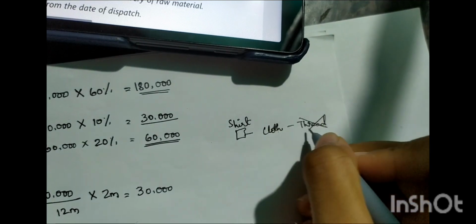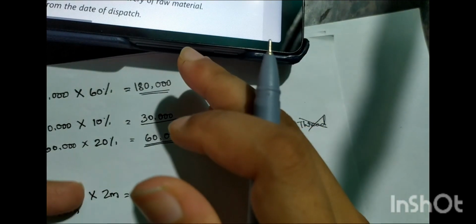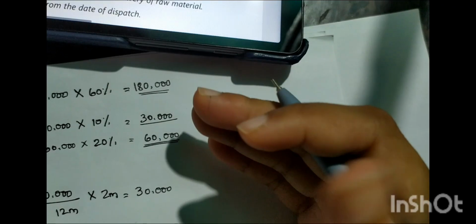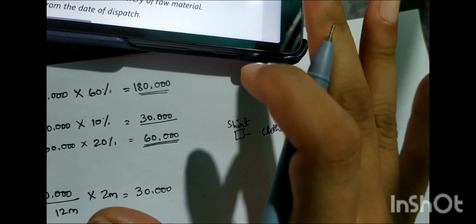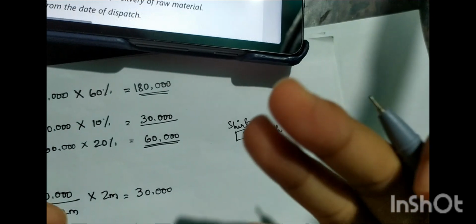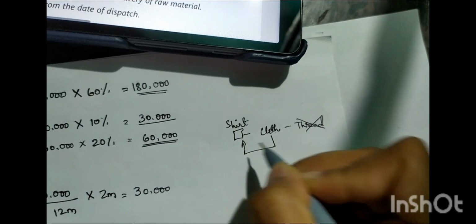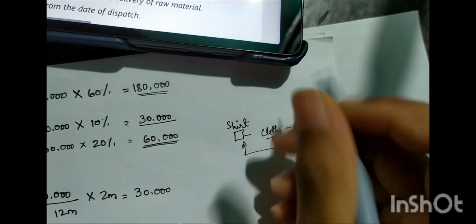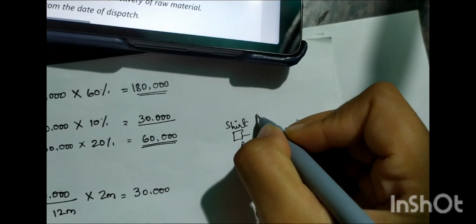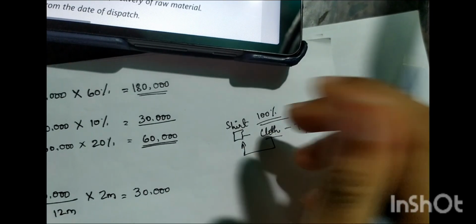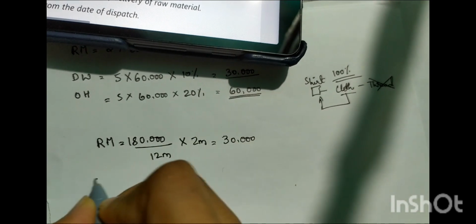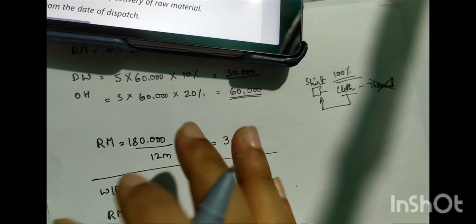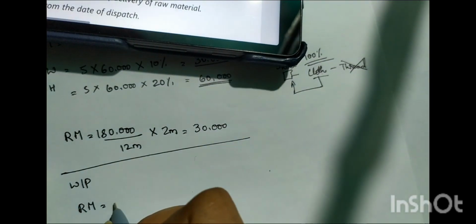So you can't give raw material 50%, 74% or 80% like that. Raw material for production should be 100% ready to use, not 50% now and 50% later on. For a shirt manufacturing company, the raw material is cloth, and whatever the raw material, it should be ready to use and 100% complete. So this is done. Now for work in progress, they have told us it is for 1 month, right? So 1,80,000